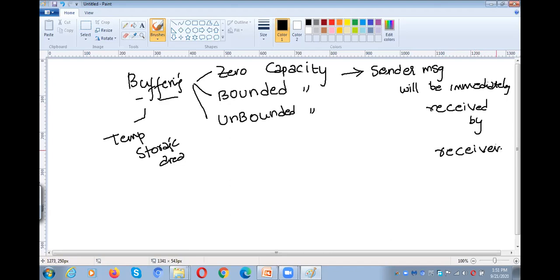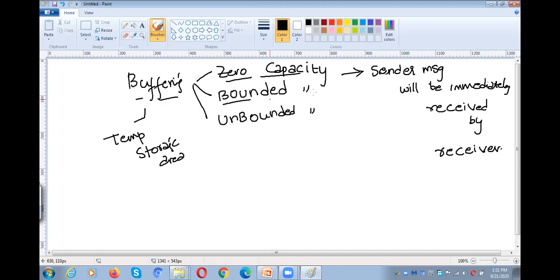Okay, the sender's message will be immediately received by the receiver. Why? Because it is a zero capacity buffer, which means the buffer cannot hold the message. Whenever the sender sends a message, the receiver has to receive the message immediately. That is called zero capacity.